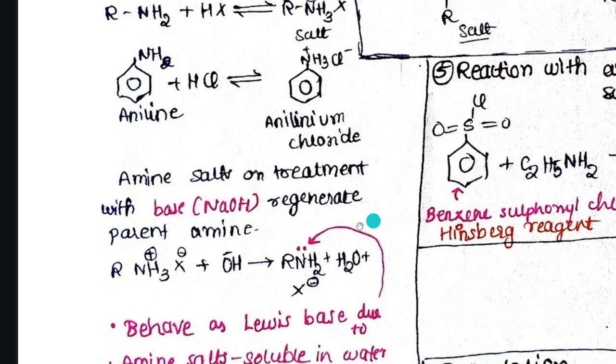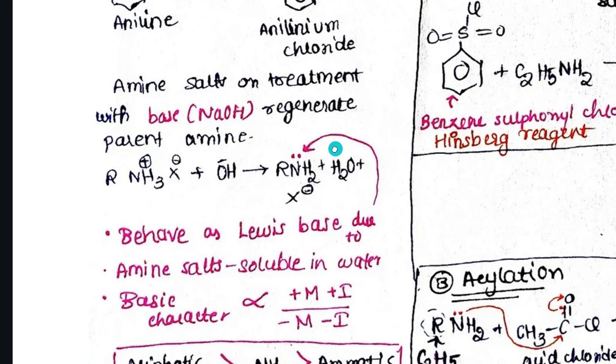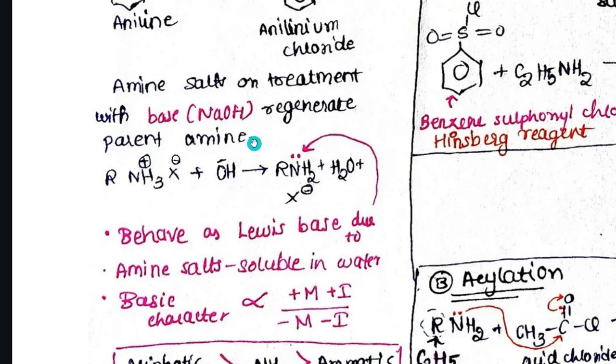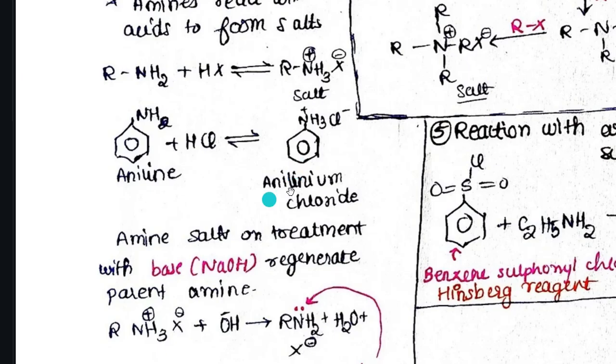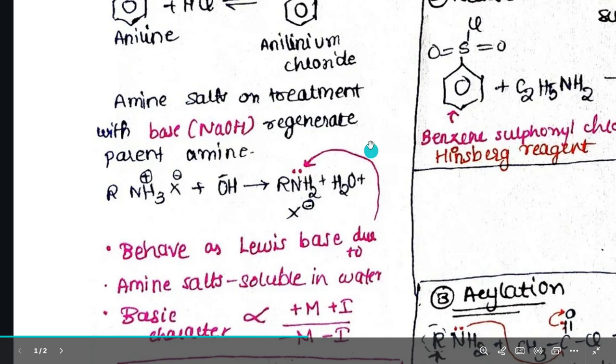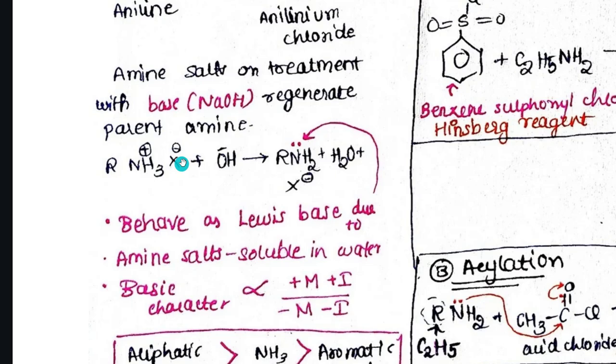Now amine salts on treatment with a base, NaOH, regenerate the parent amine. See what we did here, we got an amine salt. We reacted an amine with an acid to get the amine salt. So now I will do the reverse process. We have the salt, and we'll react it with a base so that we can get our amine back, right? So RNH3+ X− plus OH−, where OH− comes from the base, will give us RNH2, which is our amine back, plus H2O plus X−.